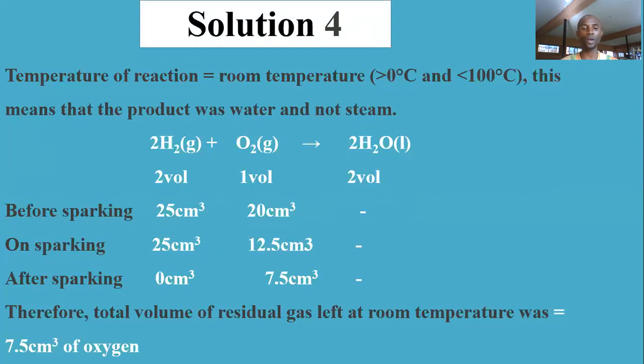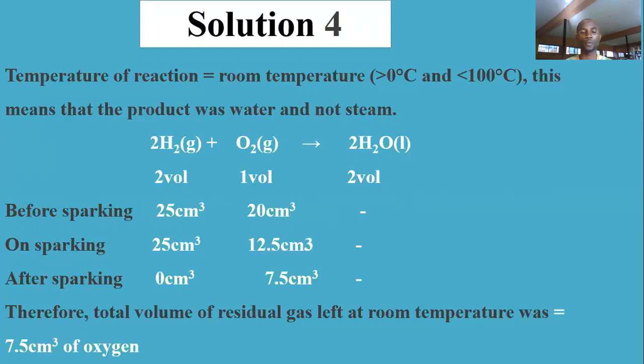It should be liquid. All right, from the question given, we will observe that 2 volumes of hydrogen actually went into reaction with 1 volume of oxygen as usual, and the product produced will be 2 volumes of water molecule. Before the reaction, before sparking, 25 cm cube of hydrogen was provided and 20 cm cube of oxygen was also provided, before it was exploded. Now, on exploding, look at the ratio once again.